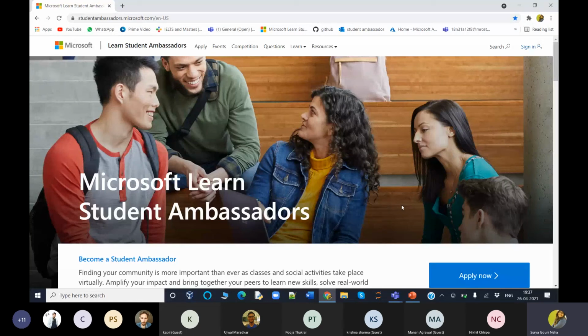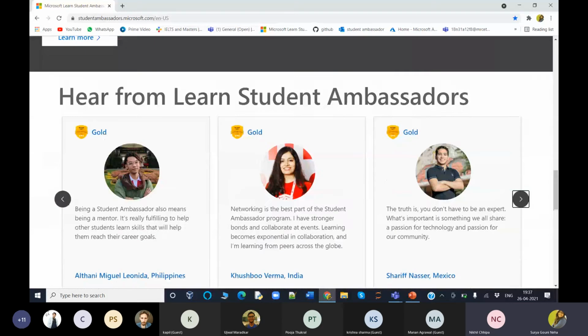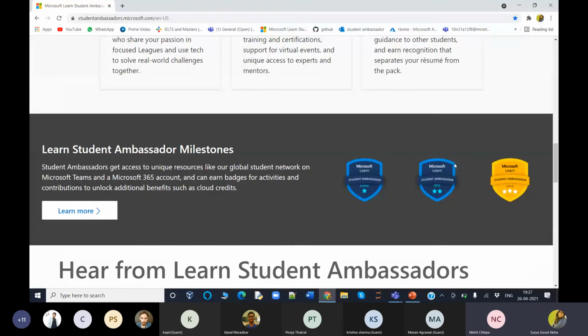And even being an MLSA, there are three levels. The first one is alpha, the second one is beta, and the third one is gold. Alpha milestone is reached when you complete one learning path of any of your interest and unlock your credentials. We'll even get a free LinkedIn Learning, free credits for writing an Azure exam, and a free portal for Microsoft Azure development,